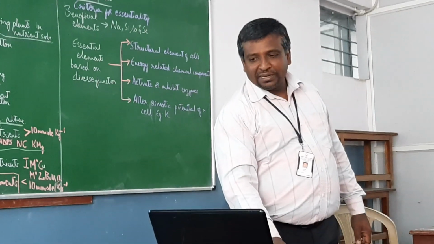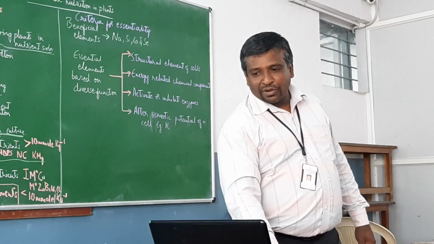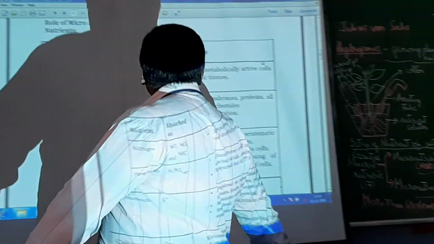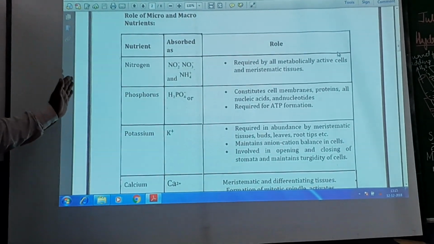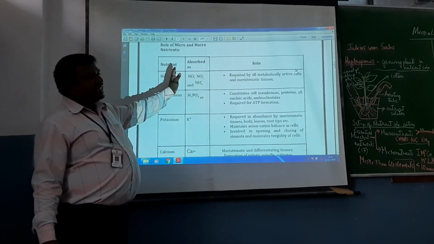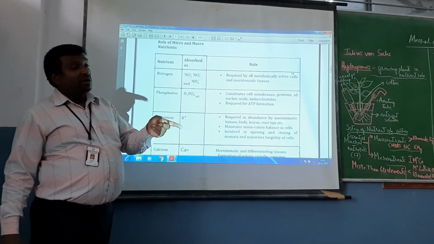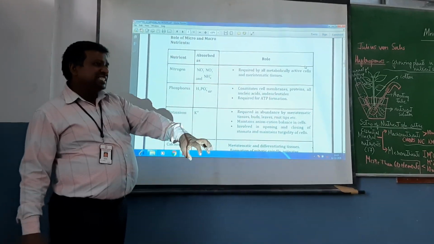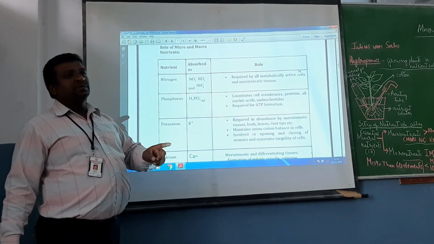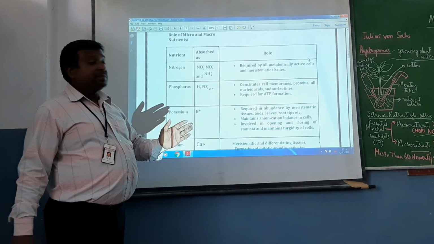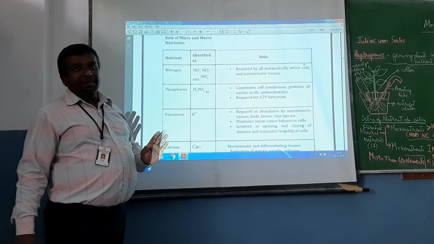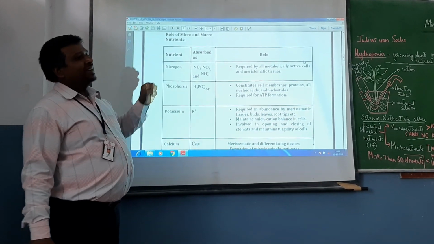So these are some points that you have to remember regarding the minerals, essential elements, mineral nutrients, macro and micronutrients. A few of them I'll be discussing their functions, okay, and their role. Nitrogen, a few of them I'll discuss, at least 4 of them. Nitrogen, they are absorbed as nitrites or nitrates. Nitrate is the form in which they are absorbed. We'll also be discussing in this chapter nitrogen cycle. Plants can absorb nitrogen only in the form of nitrates, but they exist as nitrites, nitrates, ammonium ions. But plants can absorb nitrogen only in the form of nitrates.